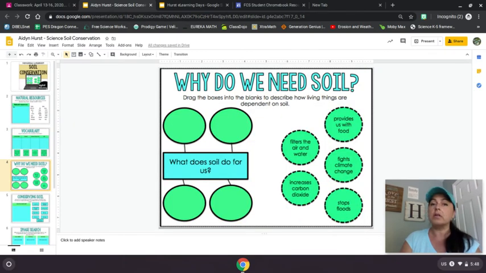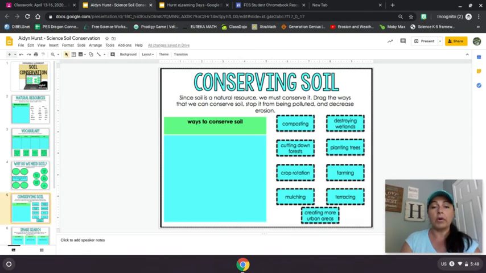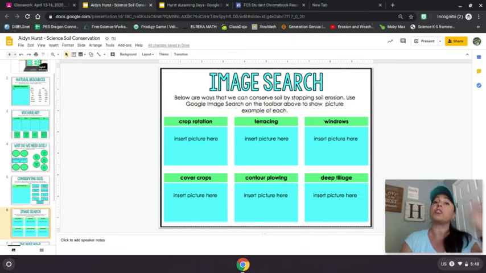This next one's, which one doesn't belong? There are 4 things that do, and 1 does not. You'll have to read the directions. Let's keep going until we find one. Ooh, ways to conserve soil. Got to think about what conserving is. Go back to your work the week before spring break.